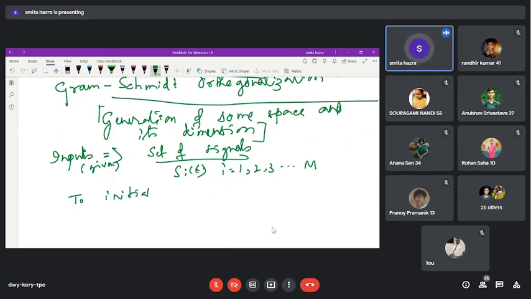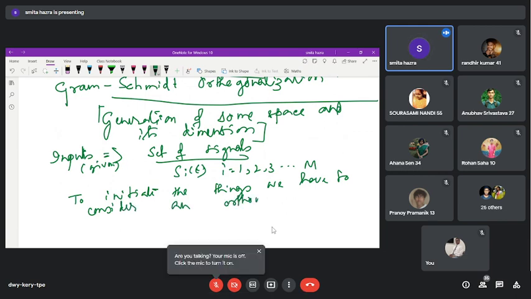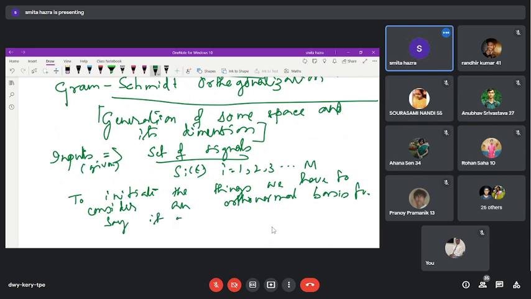To initiate the things, we have to consider an orthonormal basis function. Say it is phi 1(t). So suppose we are starting with one dimension, then for one dimension, one orthonormal function will be there. Otherwise, we will not be able to start the things.